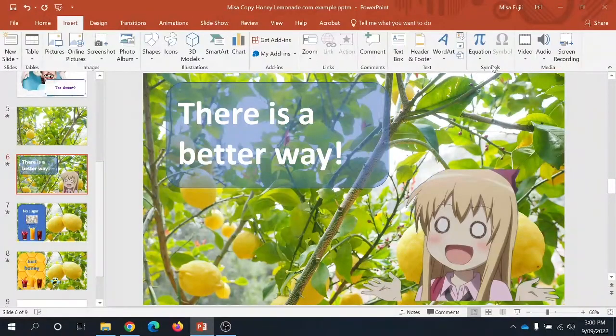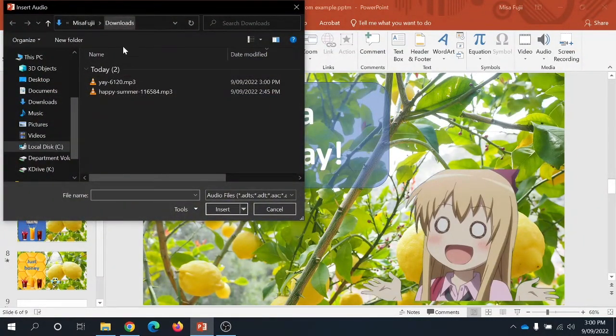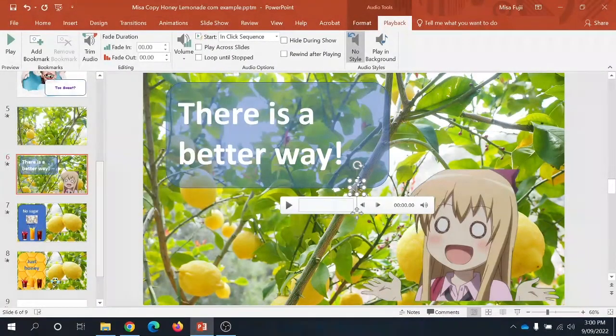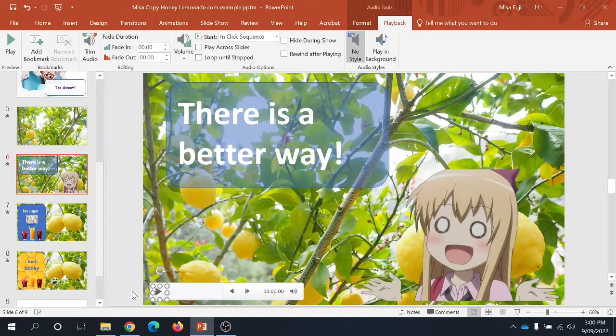Go to the Insert tab, Audio, Audio on my PC. It should be in your Downloads folder, and insert the file. I recommend moving the icon to the bottom or in a corner of your slide so it's out of the way. You can press play to check it's the correct sound.